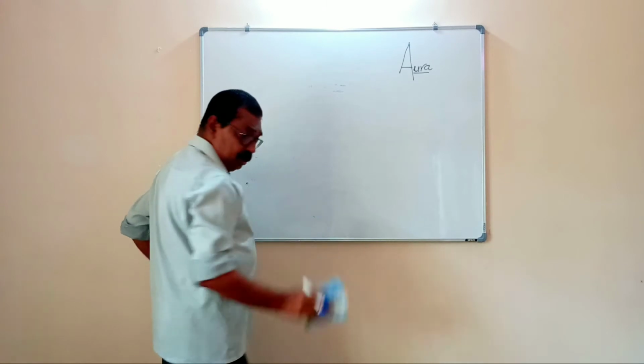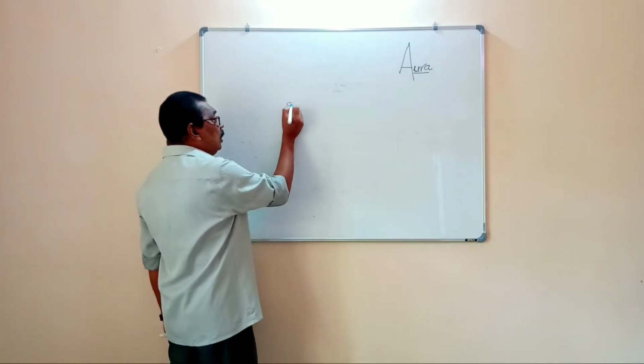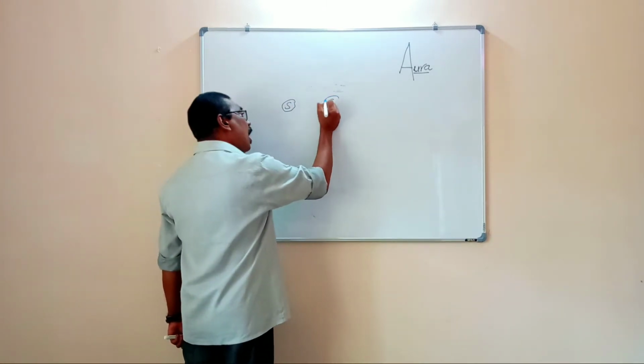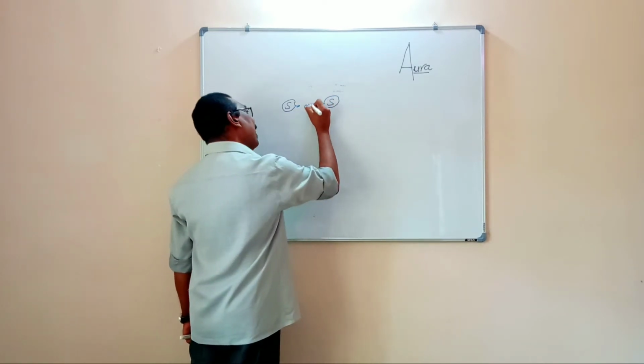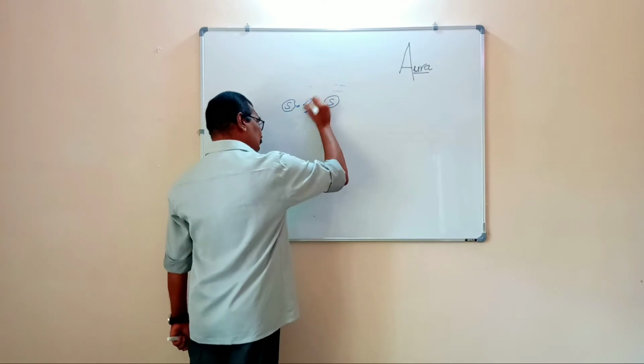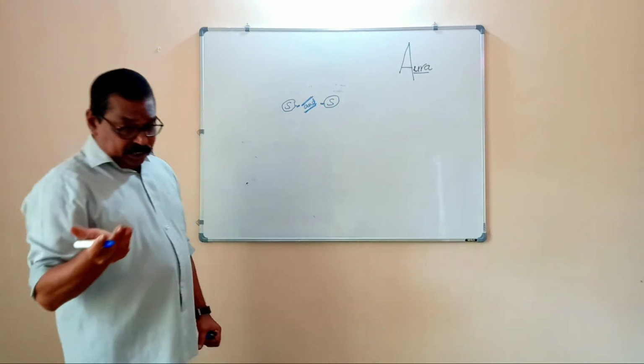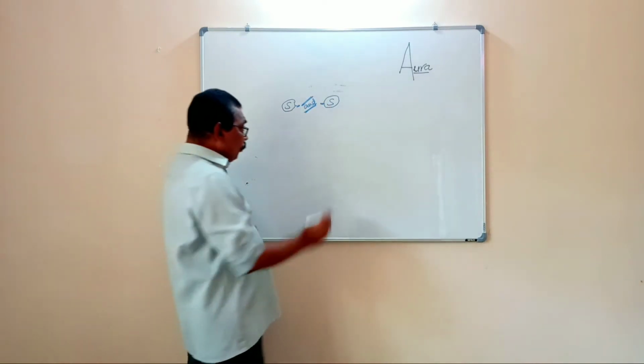Remember, when two subjects are joined or connected with the help of and, generally the verb is plural. We have already mentioned it.